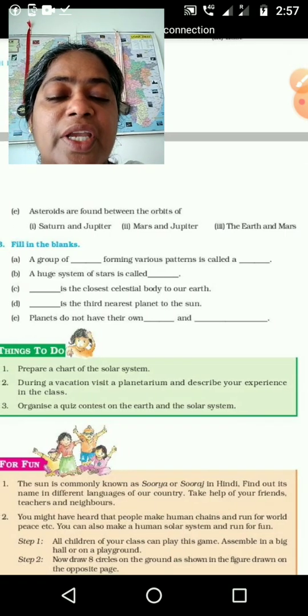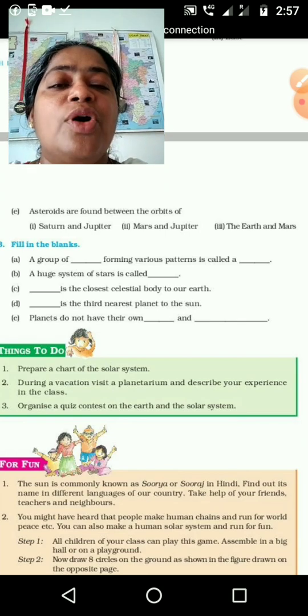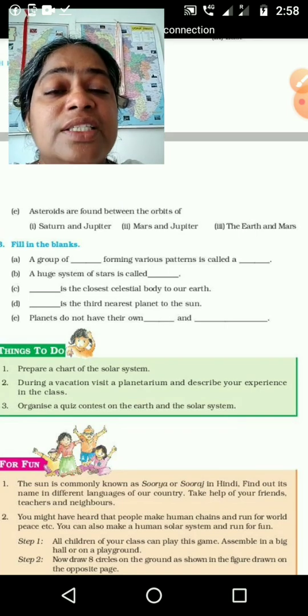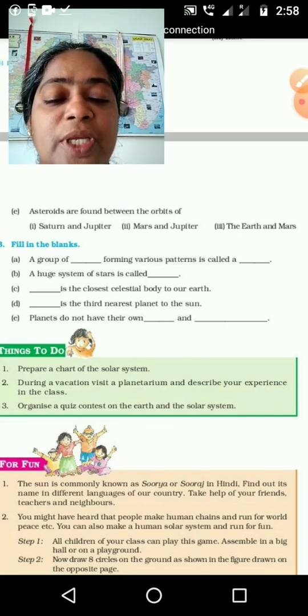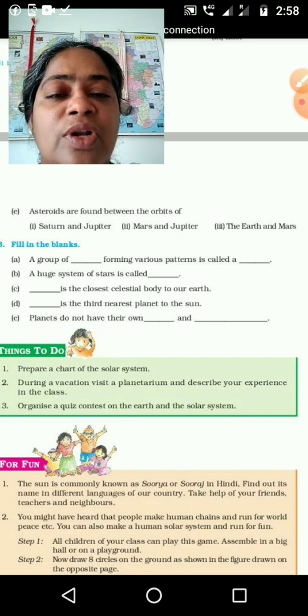Then during the vacation, visit a planetarium and describe your experience in the class. Now don't go to a planetarium. Already I have sent the link of the 360-degree universe, that you can observe once again and write your experience. Organize a quiz contest on the Earth and solar system.